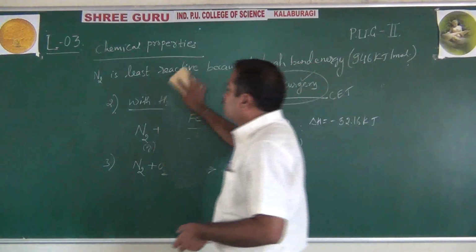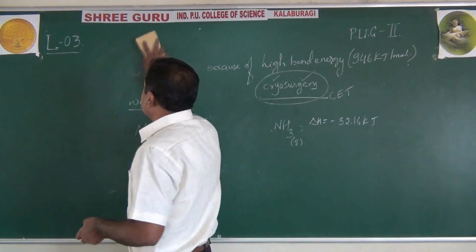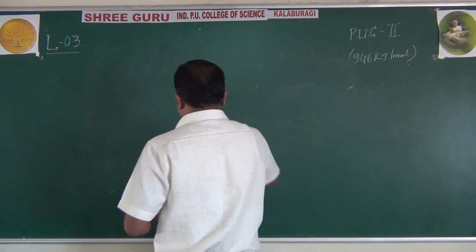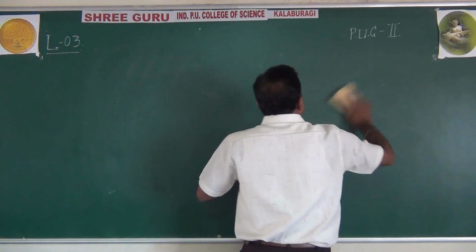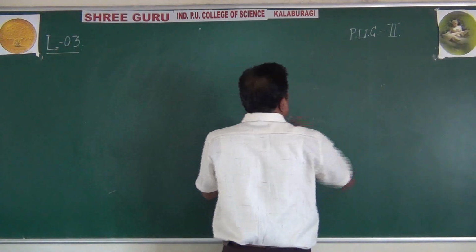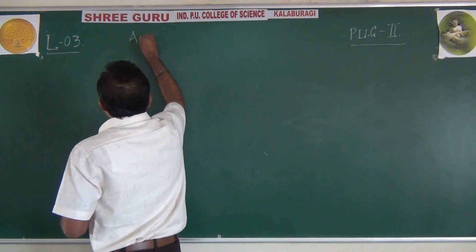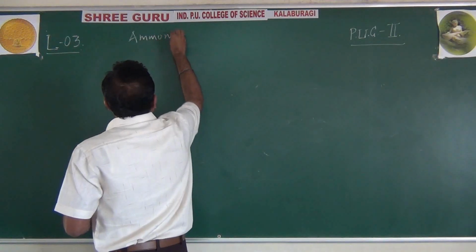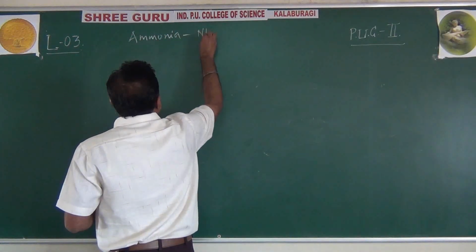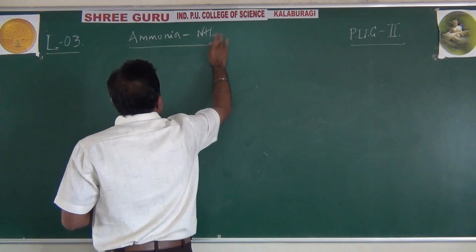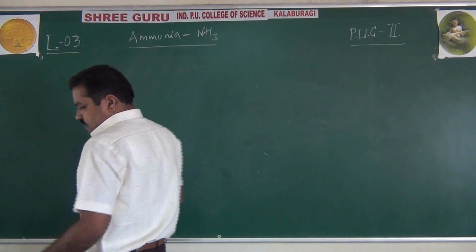Now let us move on to another compound of this group 15 element, that is ammonia. Okay. Ammonia having formula NH3. Right? This ammonia,